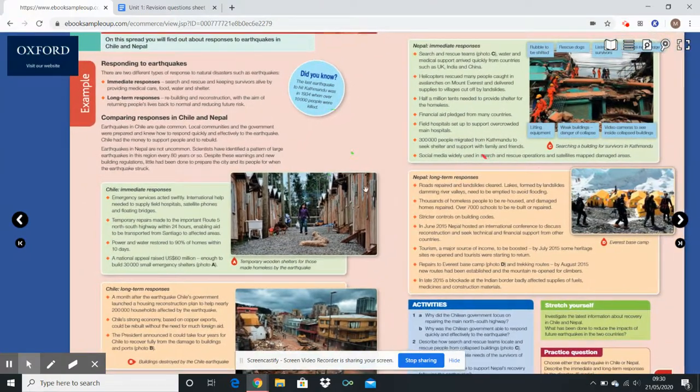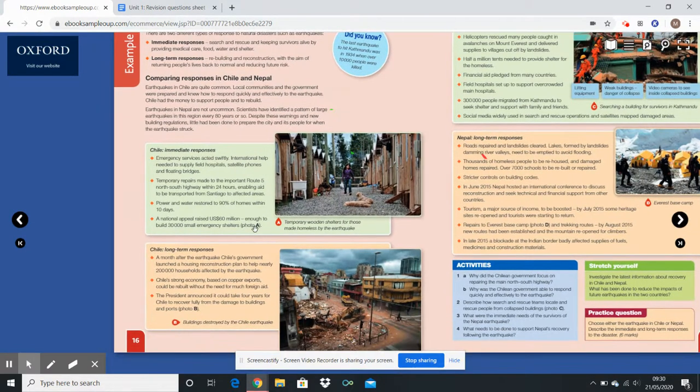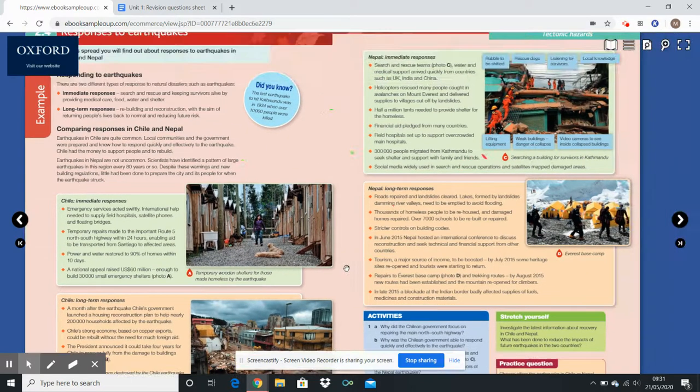Then we look at the responses. So responses are split into immediate and long term. So obviously emergency services are key. Satellite phones and floating bridges for everyone that needed repairs. 90% of water and power restored in 10 days. 200,000 households are planned to be reconstructed.